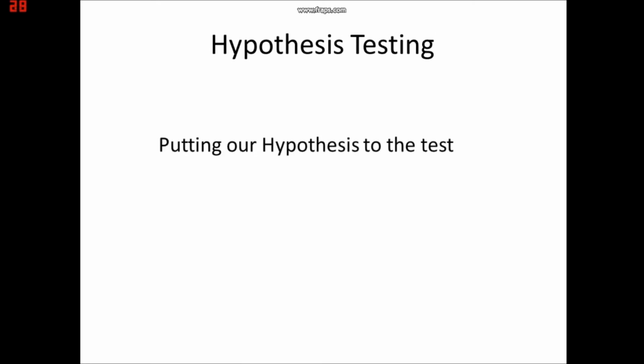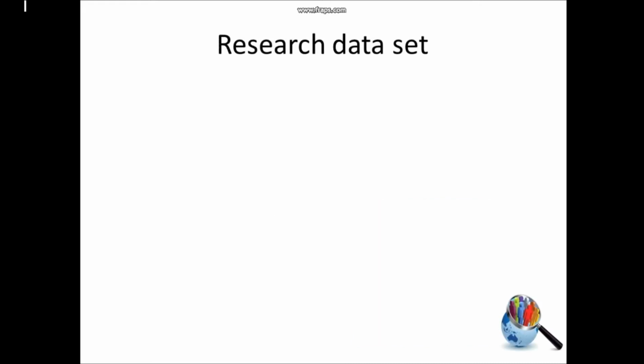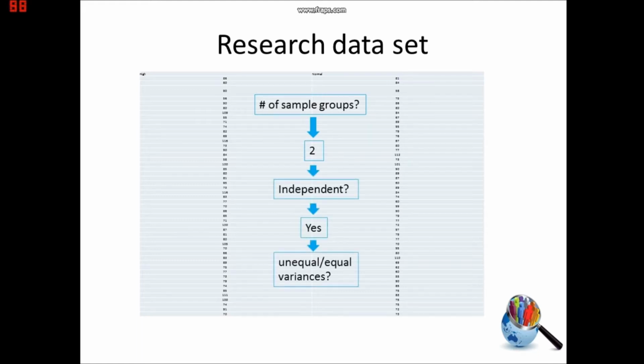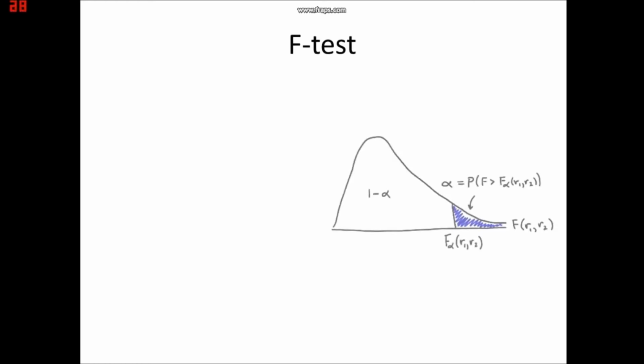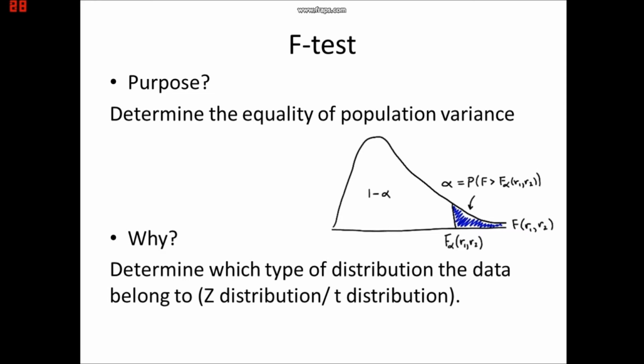Hypothesis testing. Putting our hypothesis to the test. Research data set. The number of sample groups we have is 2, and they are both independent. To test whether the variances are unequal or equal, we use the F-test for equality of variances. The F-test will be used to find out whether the variances of both populations are equal or unequal. This is to determine which type of distribution the data belongs to, normal or t-distribution.